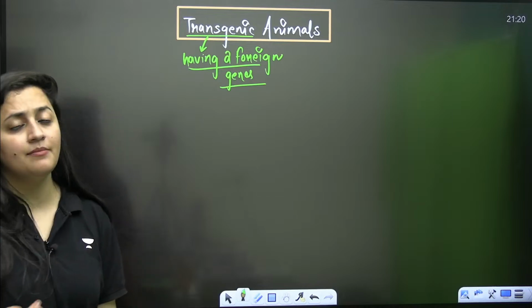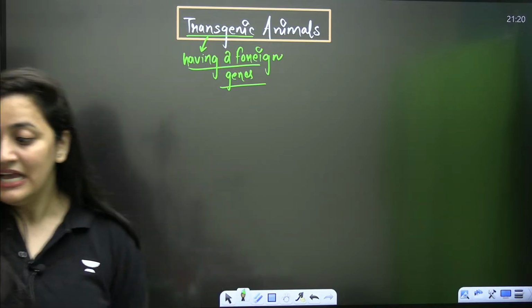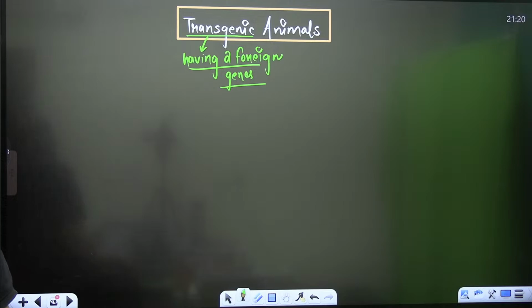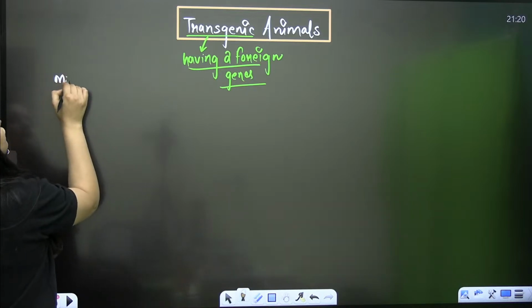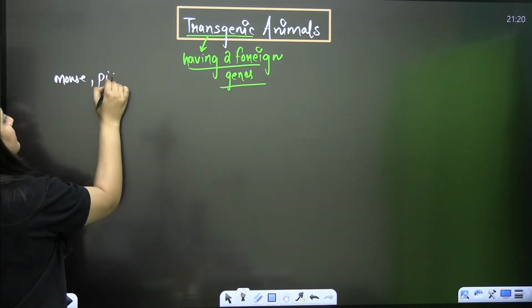We have many examples of transgenic animals these days. The first transgenic animal produced was the super mouse. Do you know that we have many transgenic animals, like transgenic mouse, transgenic pig, etc.?